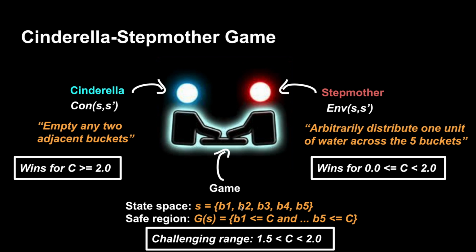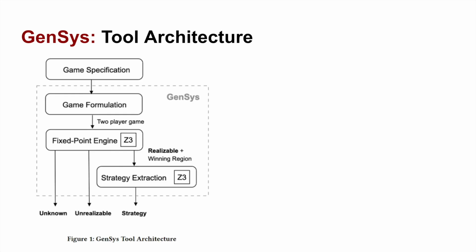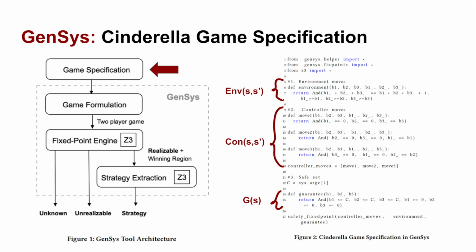The challenging range for automated synthesis has been conjectured to be between 1.5 and 2, but we show that GenSys can easily scale in this range when no other previous tool could. GenSys is a prototype tool written in Python and takes as input a game specification which essentially contains Python definitions describing the moves of the controller, environment and the safe region as described in the previous example. These moves are in SMT-LIB2 format. A condensed example of the Cinderella game specification for 3 buckets is shown.